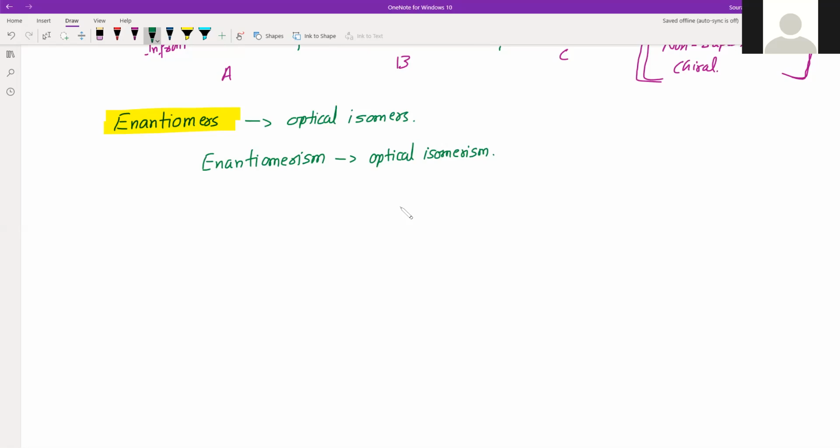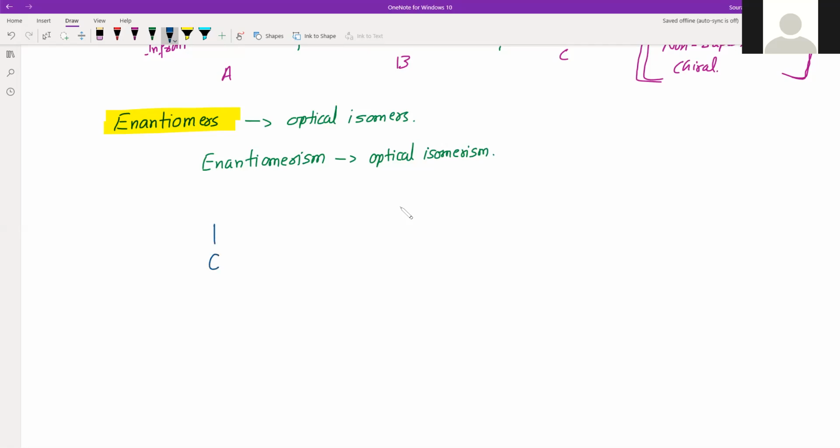To understand the phenomenon of enantiomers, say for example, we have bromochloroiodomethane. Methane means a single carbon.